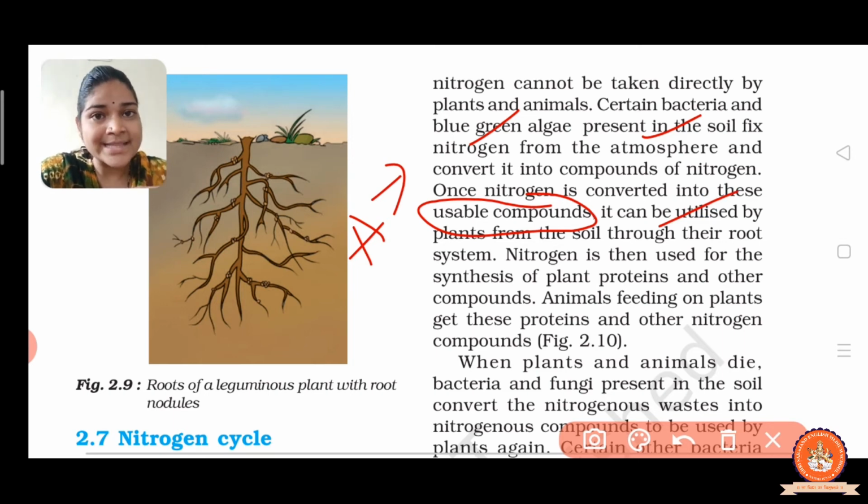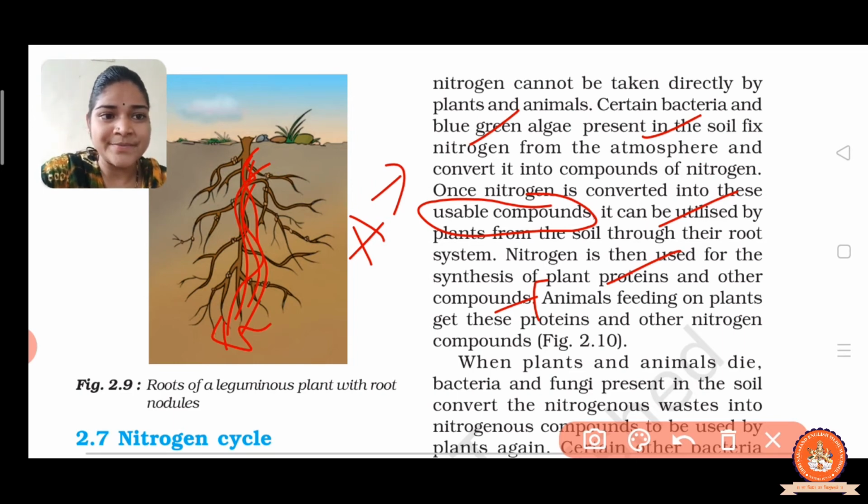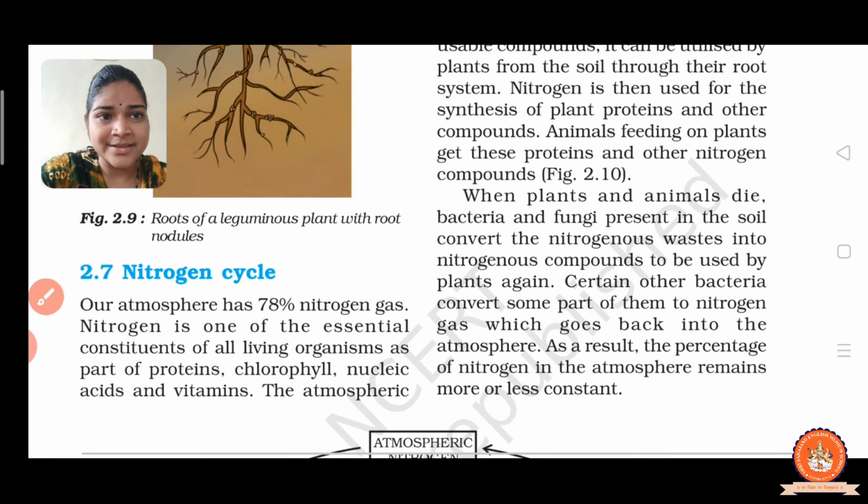The plant absorbs the nitrogen along with water. Nitrogen is then used for the synthesis of plant protein and other compounds. Right? And the animal feeding on the plant gets the nitrogen compounds this way. But when the plants and animals die, the bacteria and fungi present in the soil act.